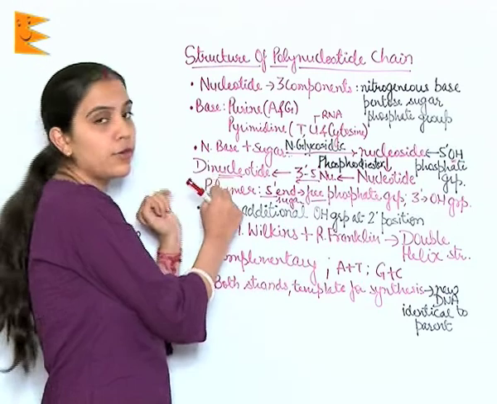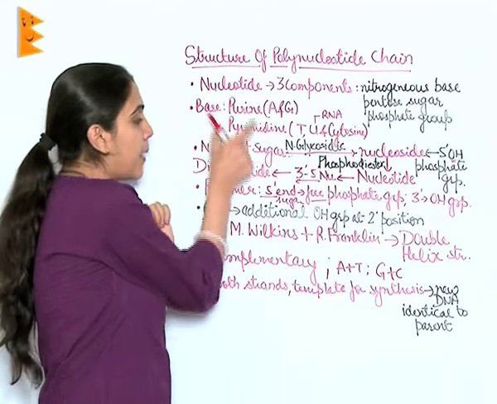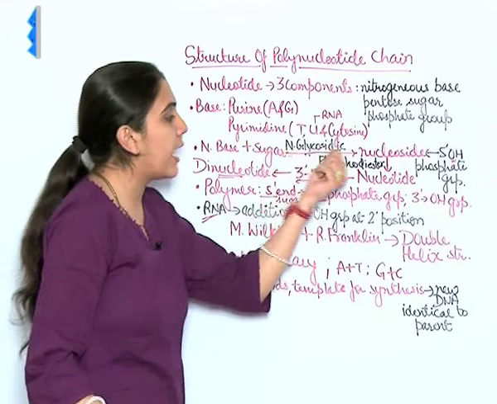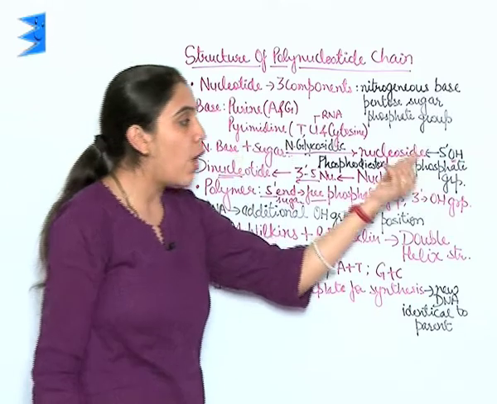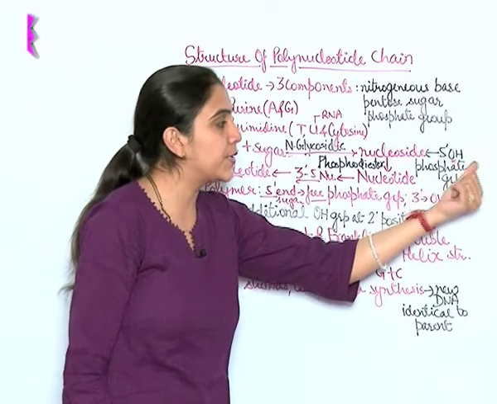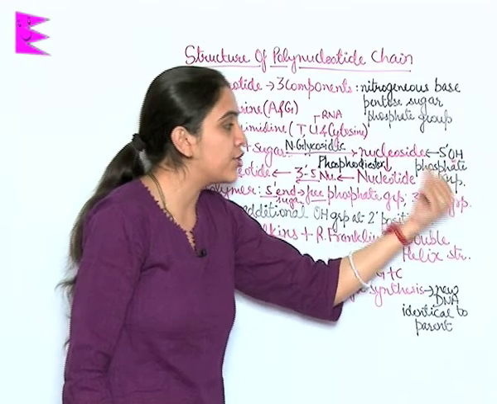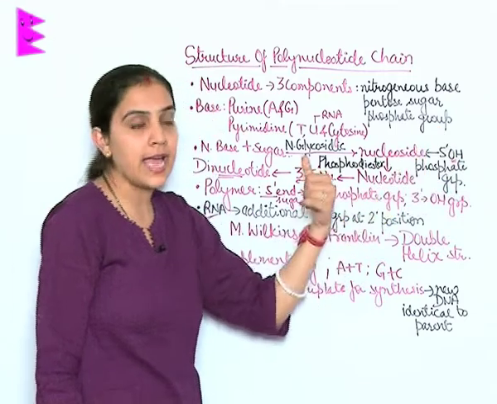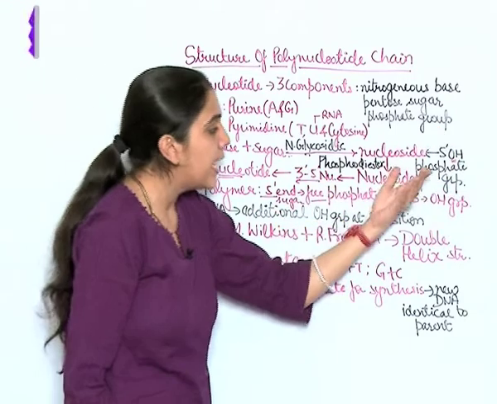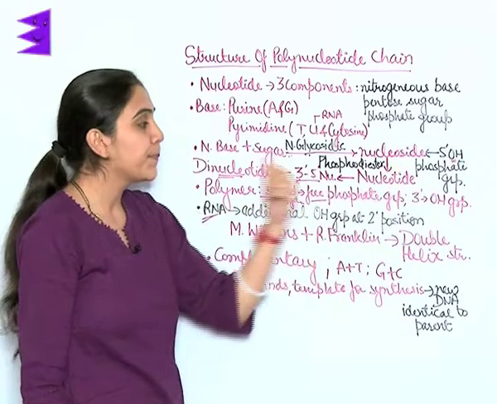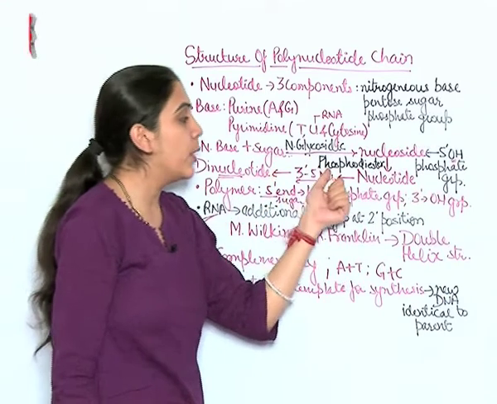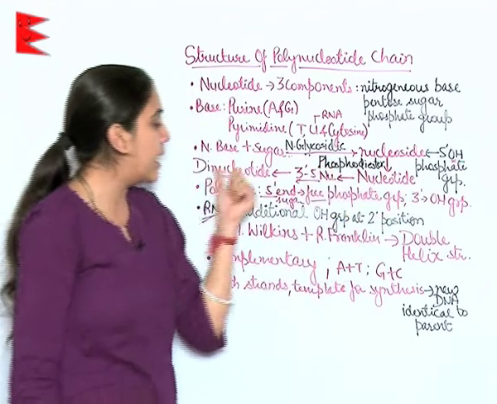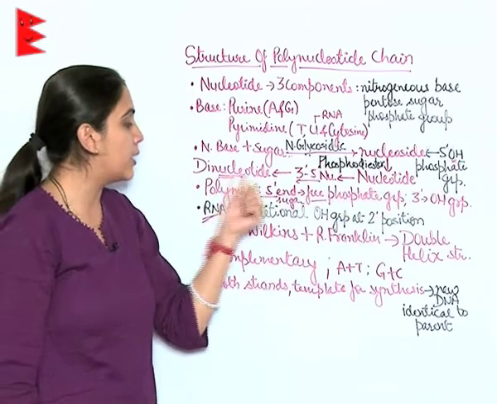Now, this nitrogenous base is combined to the sugar with an N-glycosidic linkage, and this gives us a nucleoside. On this nucleoside, at the fifth position OH, when a phosphate group is attached through a phosphoester bond, it gives us a nucleotide. This nucleotide is attached to another nucleotide with a phosphodiester bond, and this gives us a dinucleotide.